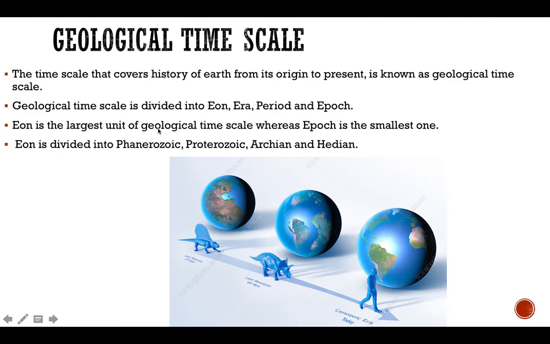Among them, eon is the largest unit of the geological time scale, whereas epoch is the smallest one. Eon is divided into four units: Phanerozoic eon, Proterozoic eon, Archean eon, and Hadean eon. Sometimes a question may be asked to write the different types of eon, then you will write this as an answer.